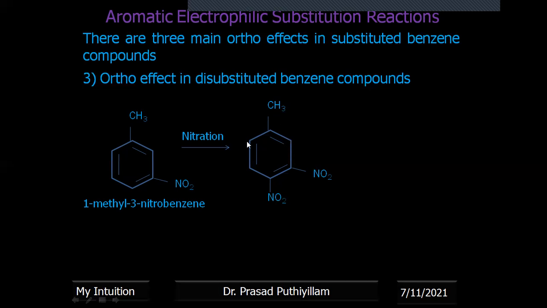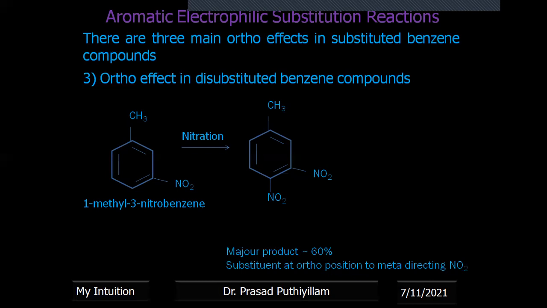This particular position which I am representing with the arrowhead is the para position compared to the NO2 group, and this position is meta to the meta-directing group. So this type of substitution is seen: the NO2 group will go to the ortho position of the meta-directing group.